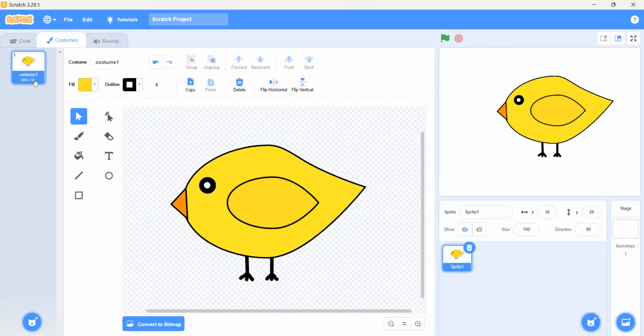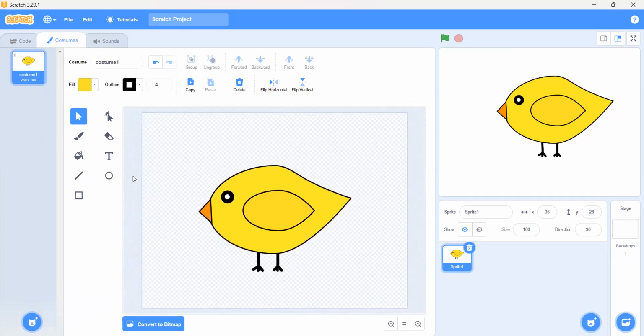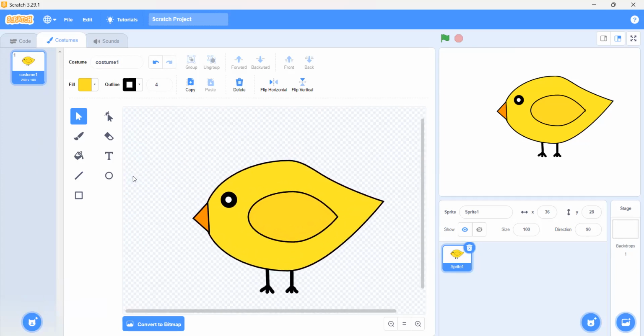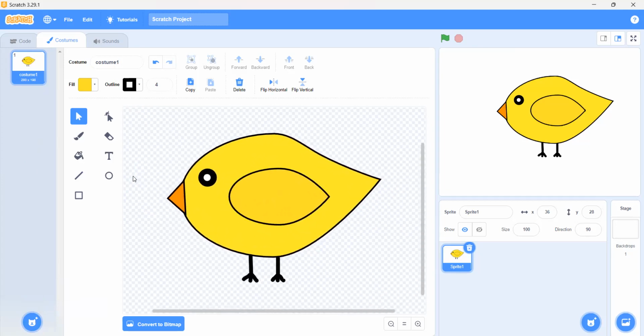If you want to draw another costume, you go on this left side button and click on the paint, then you can draw more costumes. Okay, Mina? Excuse me, sir. I don't have a mouse. My dad is going to bring a mouse tonight, maybe. That's why I can't duplicate it.